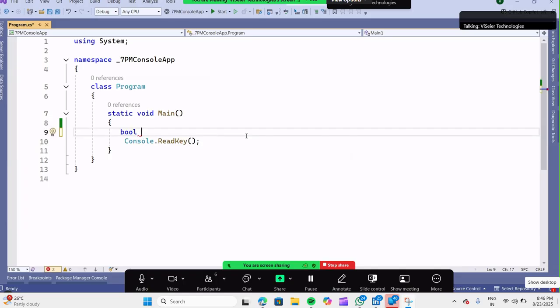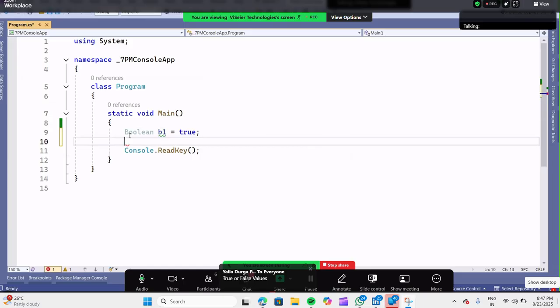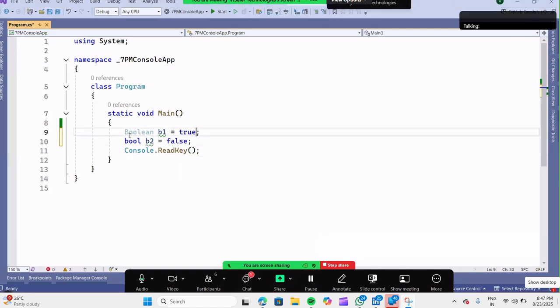Next, what is the pending thing in the value types? Boolean. This we call System.Boolean. If you observe here, we can define it like this: v1 is equal to true. It accepts only true or false, only two values. One is true, and another one is false.